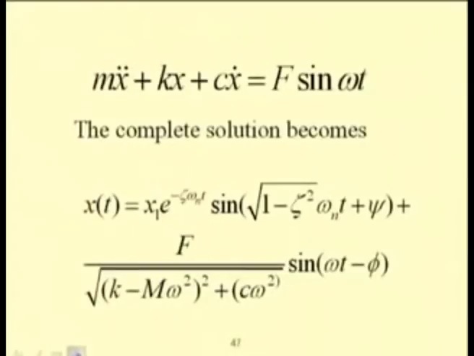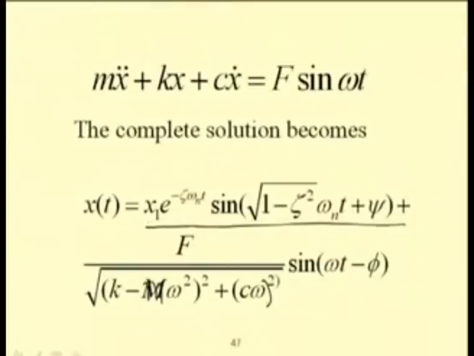So, the total solution of the system equals x1 e to the power minus zeta omega n t sin(root over 1 minus zeta square omega n t plus psi) plus F by root over (k minus m omega square) whole square plus (c omega) whole square, with the phase phi.